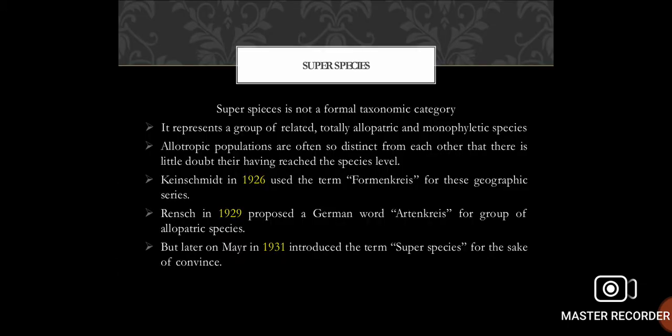So, starting with superspecies. It is not a formal taxonomic category. It represents a group of related, totally allopatric and monophyletic species. Ken Smith in 1926 used the term formenkreis for these geographic groups. Rensch in 1926 proposed a German word, Artenkreis, for a group of allopatric species, but later on Mayr in 1931 introduced the term superspecies for the sake of convenience.